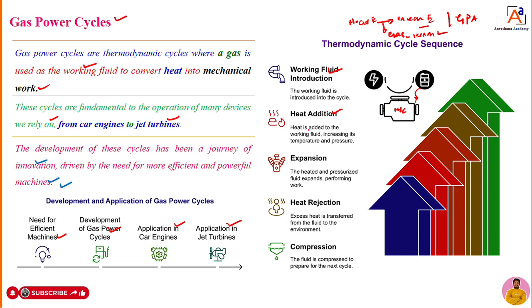When we supply heat to the working fluid, that is gas, it is going to increase the temperature and pressure. Because of this increase in temperature and pressure, what happens? In a machine, the expansion will take place. So fluid expansion will take place. That expansion will help us to perform the work actually. How is it? Simple thing you can take, dear students. Assume that I will take an engine now. In this engine, first I will fill this engine with a gas.